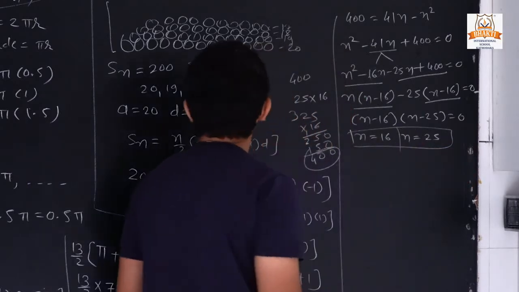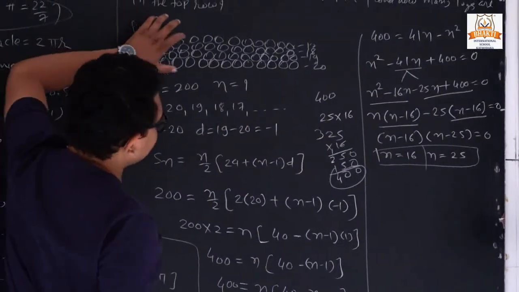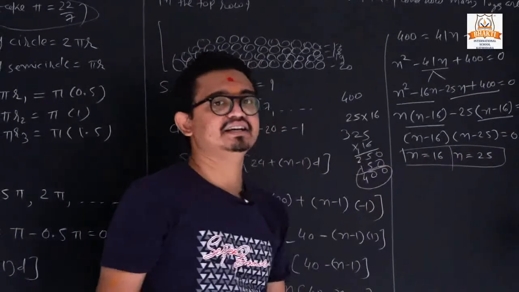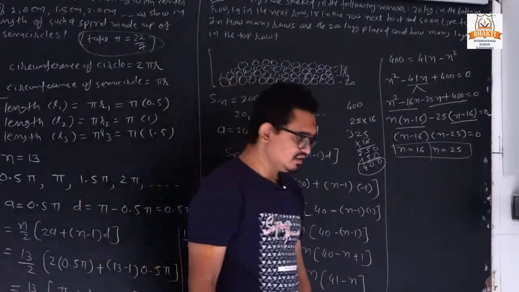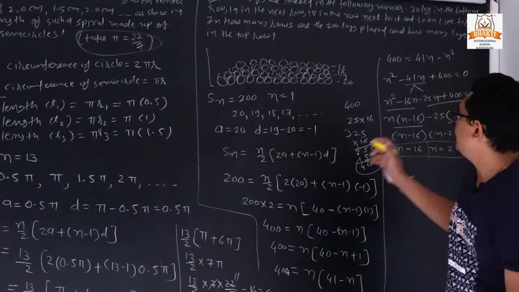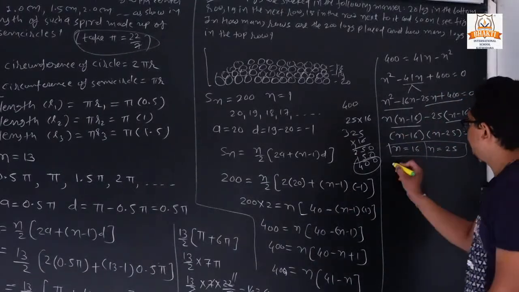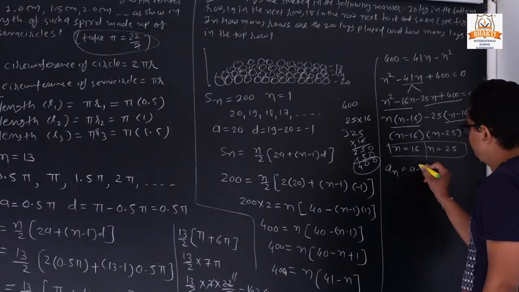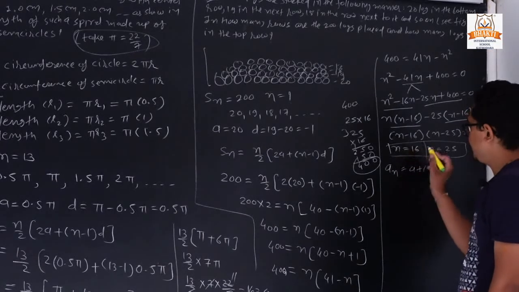So the total number of rows is either 16 or 25. We can verify which one is right. Suppose we put n equal to 16.